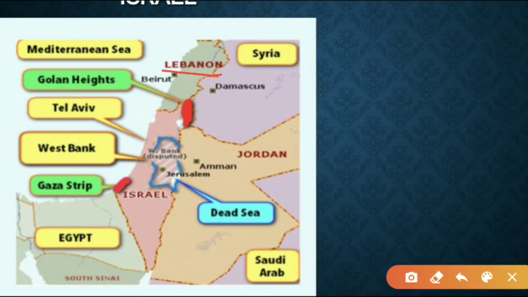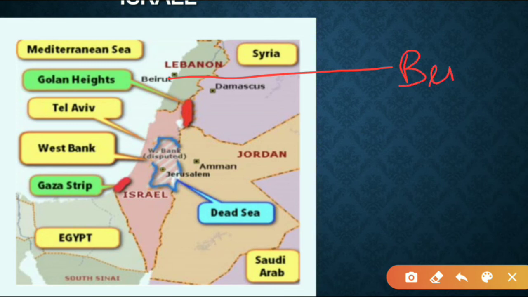And what is the capital of Lebanon? That is Beirut. And what is the capital of Israel? They claim as Jerusalem. And Jordan's capital, what is the capital of Jordan? Here we have Amman. So let's try to arrange these capital cities. From the north we have Beirut. Even though Syria is the northern part of Lebanon, Beirut comes first.